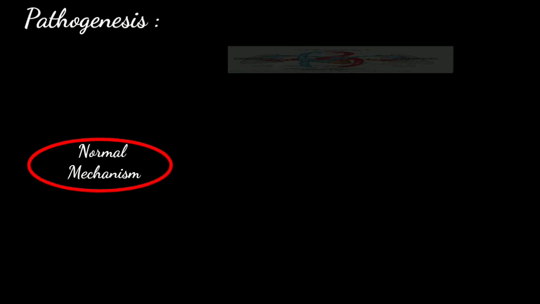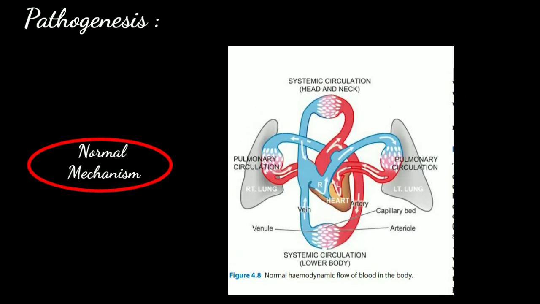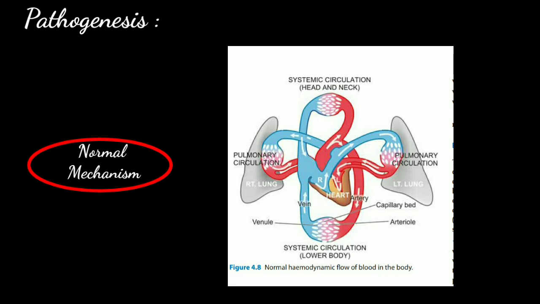Now let's know the pathogenesis. So for the pathogenesis, first we'll know the mechanism which occurs normally. Normal circulatory function requires uninterrupted flow of the blood from the left ventricle to the farthest capillaries in the body and return of the blood from the systemic network to the right ventricle to the pulmonary capillaries and back to the left atrium. These mechanisms maintain normal blood flow and tissue perfusion.